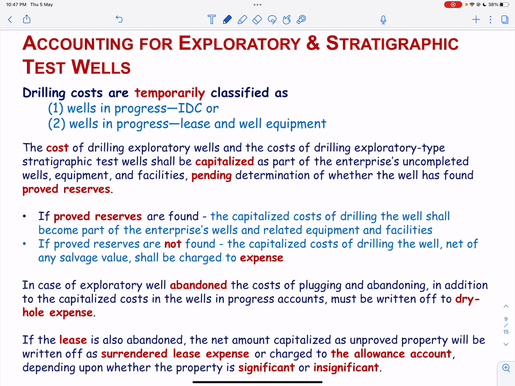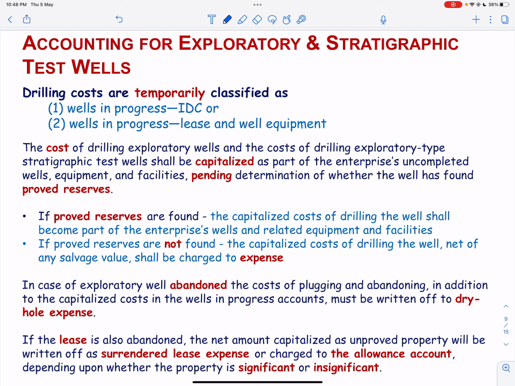If the well has found proved reserves, the capitalized cost of drilling the well shall become part of the enterprise's wells and related equipment and facilities, even though the well may not be completed as a producing well. If, however, the well has not found proved reserves, the capitalized cost of drilling the well net of any salvage value shall be charged to expense.